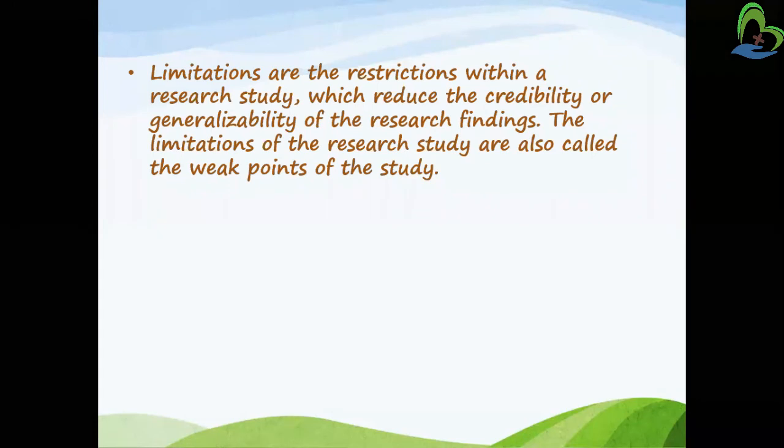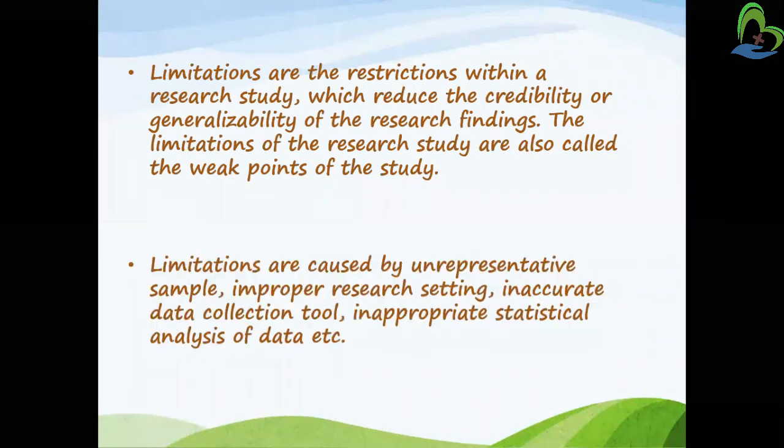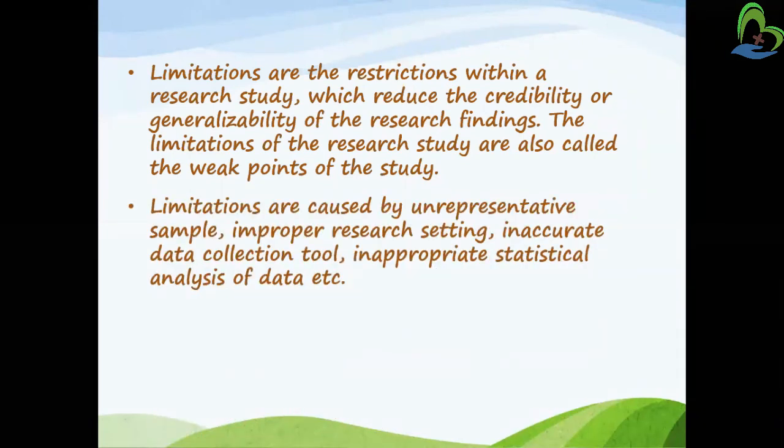And restricting to only some of the people, like only 50 samples I am taking in my study, is again a limitation. Cardiac patients I am taking, but I am only taking cardiac patients with myocardial ischemia. I am not taking valvular disorders, I am not taking infectious cardiac disorders. So my findings will be limited or restricted. And limitations are caused by what? Unrepresentative samples, improper research setting, inaccurate data collection tool, and inappropriate statistical analysis.